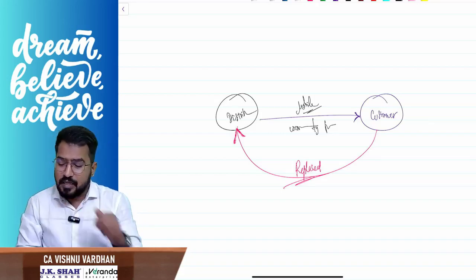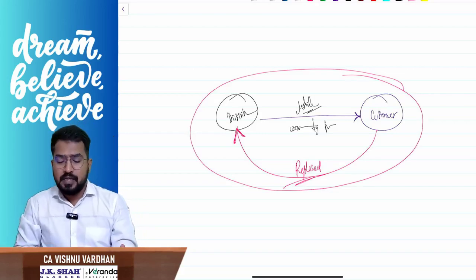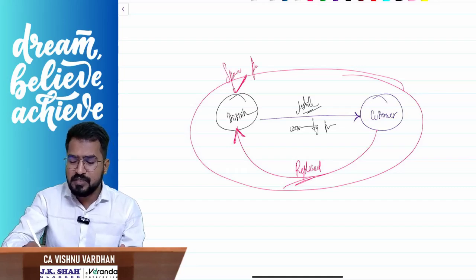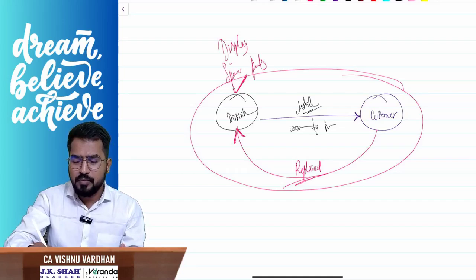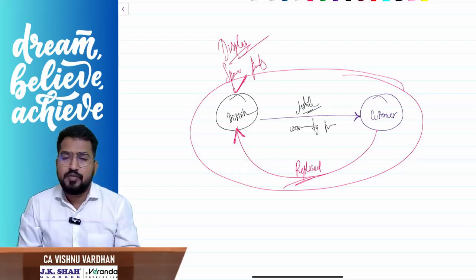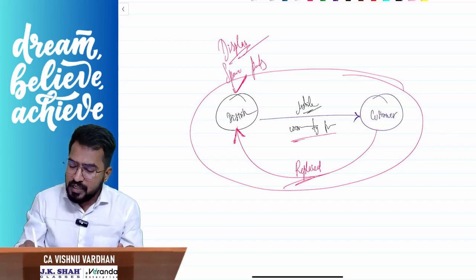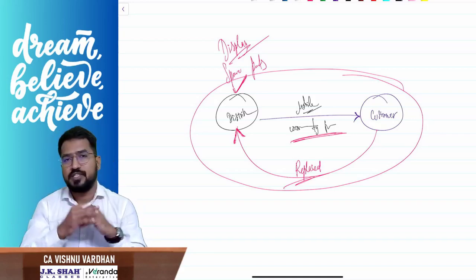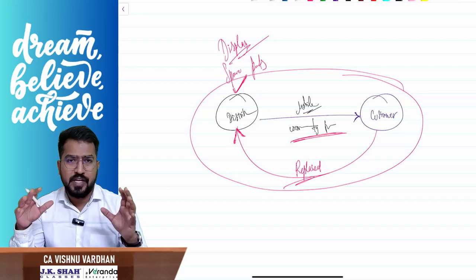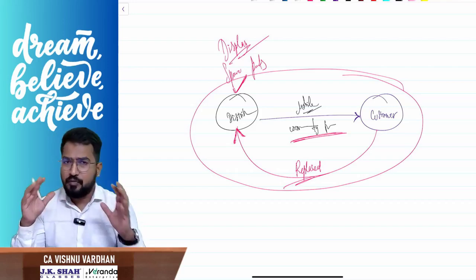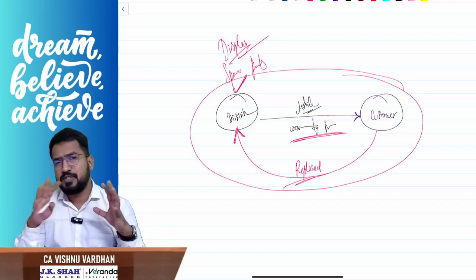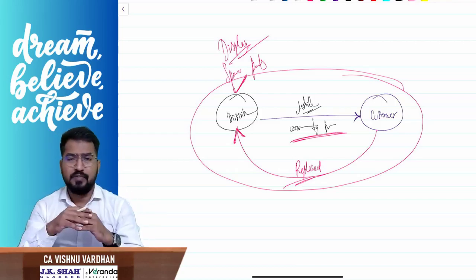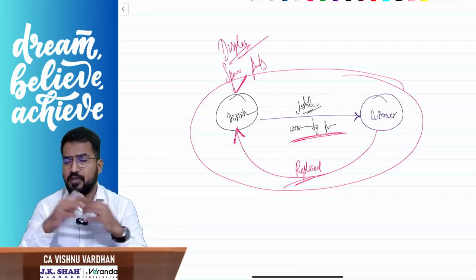So now the point is, sir, when this replacement is happening, the distributor will use some spare parts. What are the spare parts, sir? Obviously the display of the mobile, correct? The distributor is using the display of the mobile. Now you tell me, here this free replacement is happening during the warranty period. What is the tax treatment for that free replacement is the concept here. Hope you have understood the query here. This clarification is regarding the free replacement of some spare parts etc. during the warranty period. So the seller of the product will be doing the replacement during the warranty. What is the tax treatment for that?